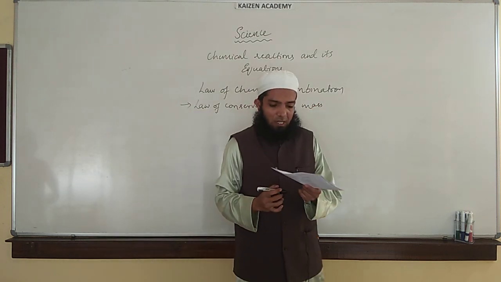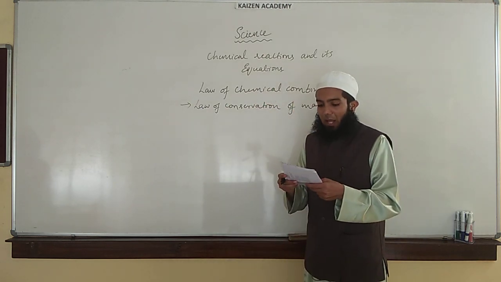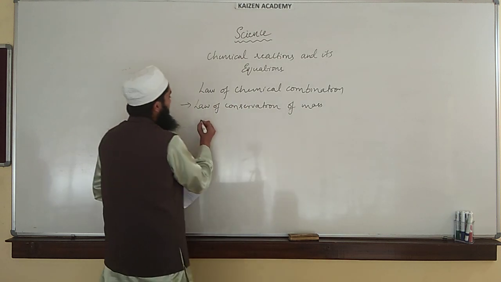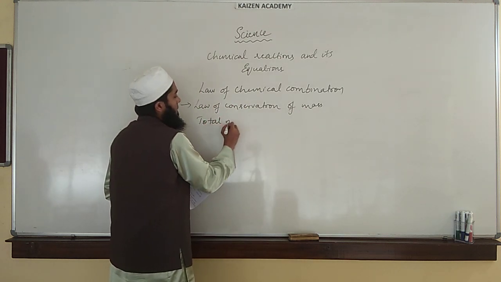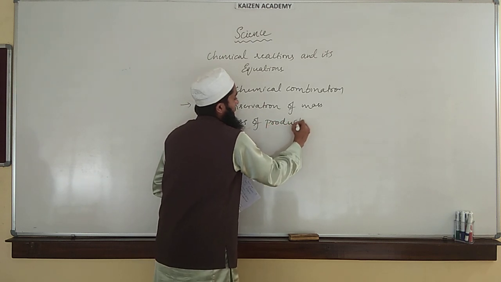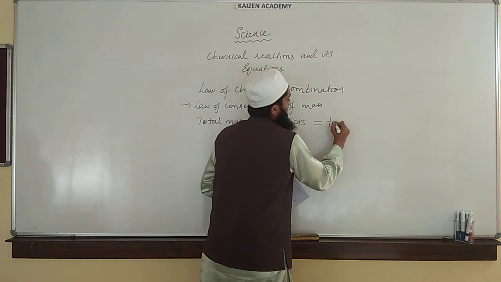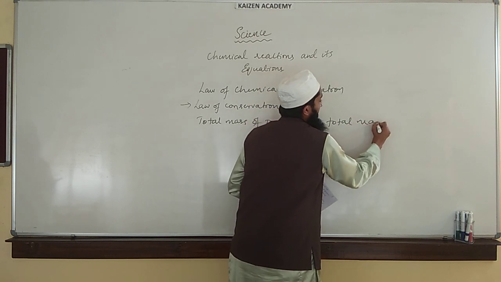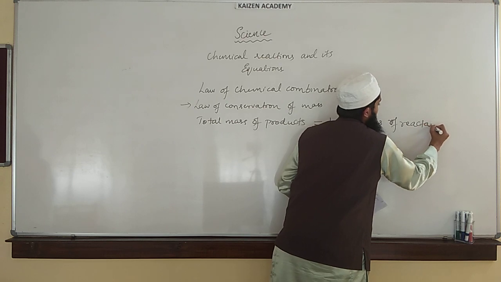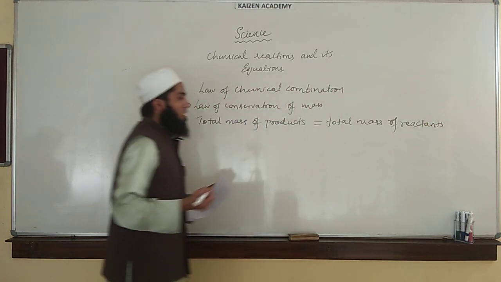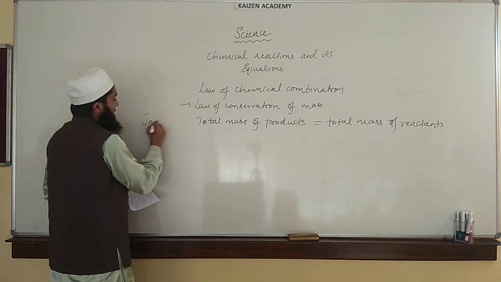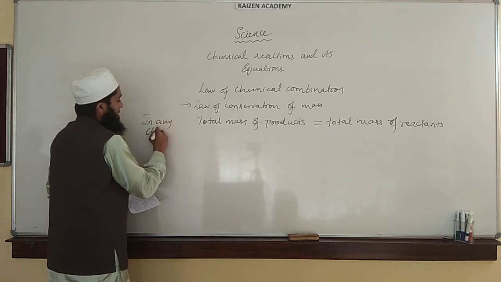Now let us see what this law of conservation of mass is. We will try to recall it. To put it very simply, the law of conservation of mass says that the total mass of products is equal to the total mass of reactants in any chemical reaction.